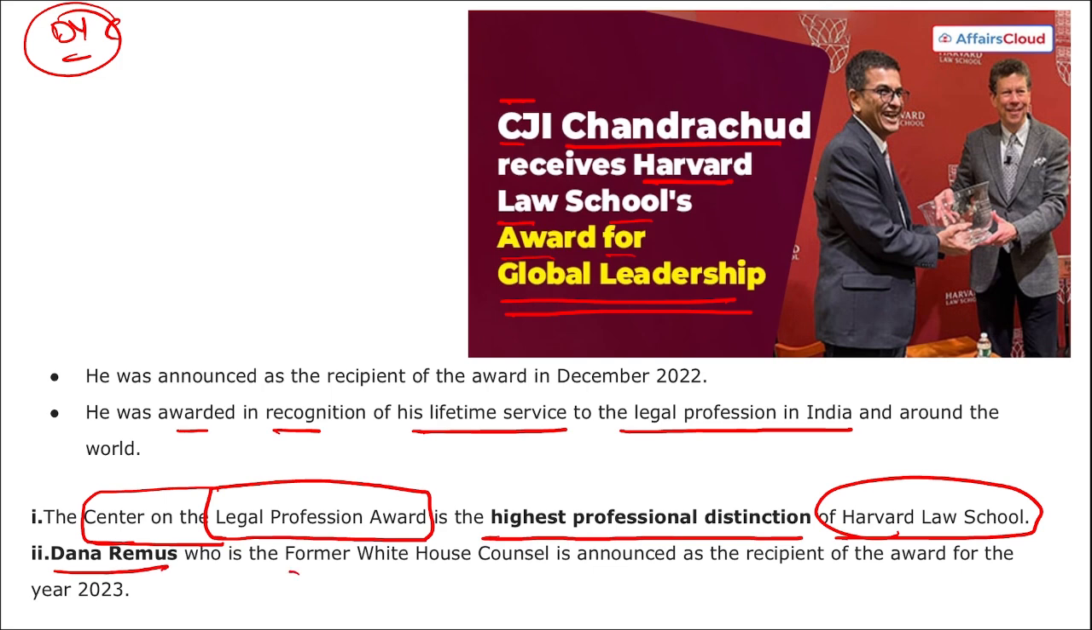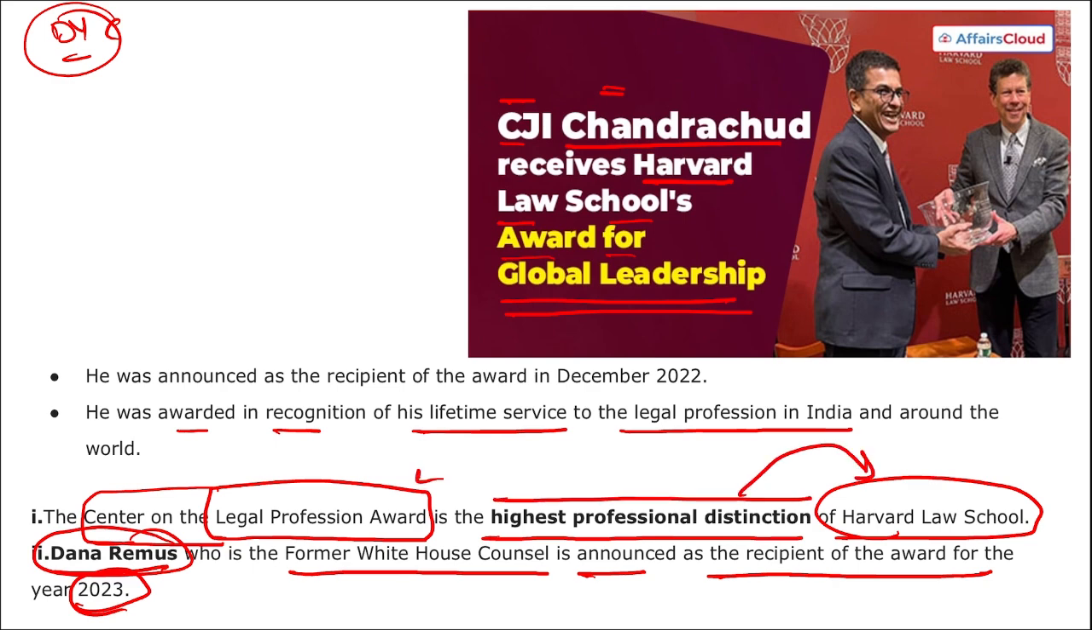Dana Remus, who is the former White House counsel, has been announced as the recipient of the award for the year 2023, and Chandrachud was the recipient for the year 2022. Mark this, right? For 2023, Dana Remus, and for 2022, D.Y. Chandrachud, who is the Chief Justice of India. Correct? And they were presented with which award? That is the Center on the Legal Profession Award, and this is the highest professional distinction award of the Harvard Law School. Correct? Take a note of it.